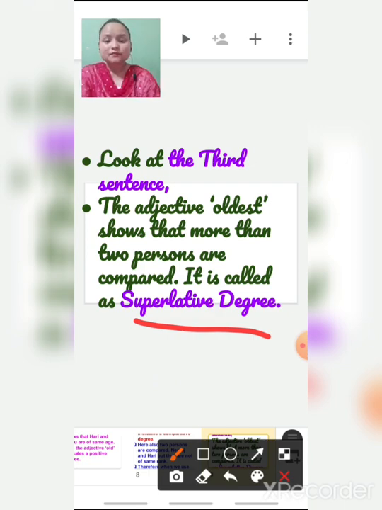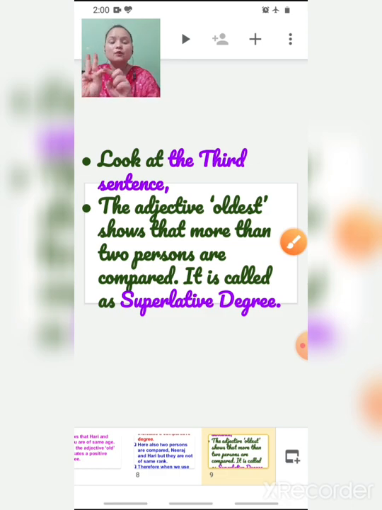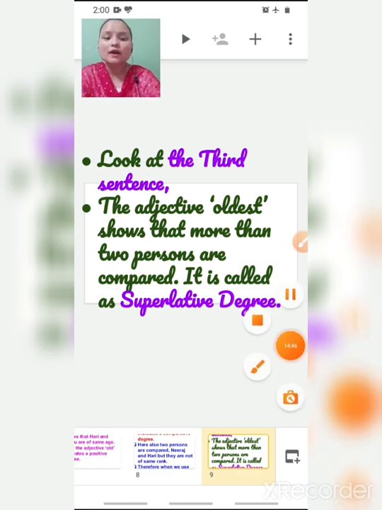So children, these are your three degrees of comparison: positive degree, comparative degree, superlative degree. Positive degree is when we compare adjectives of two persons or things of an equal rank.